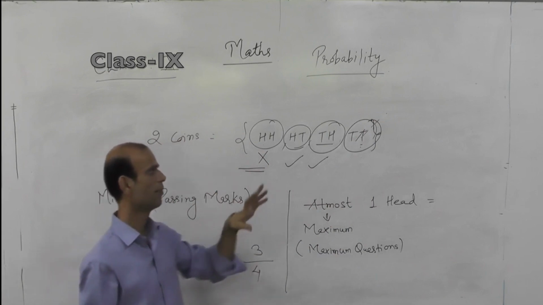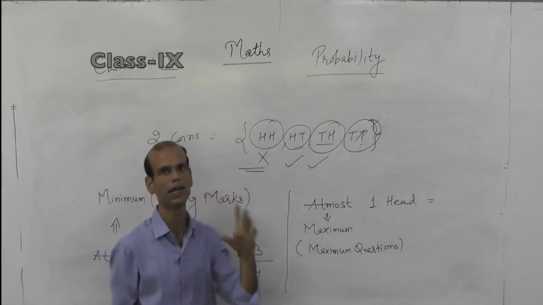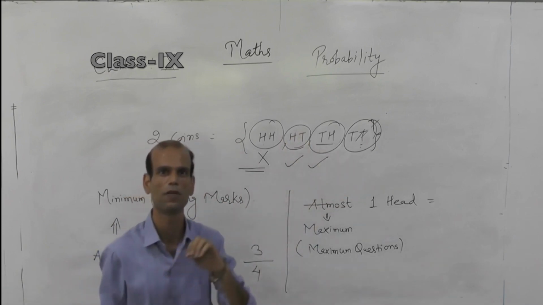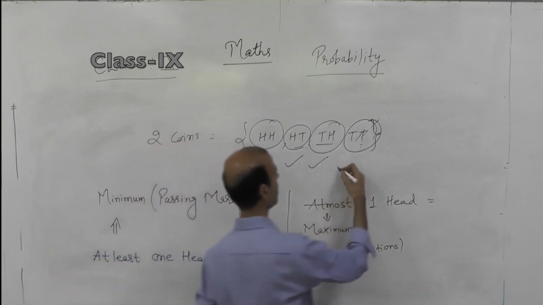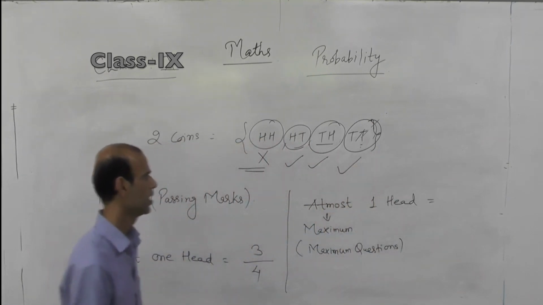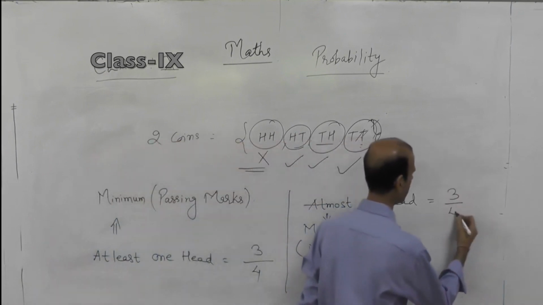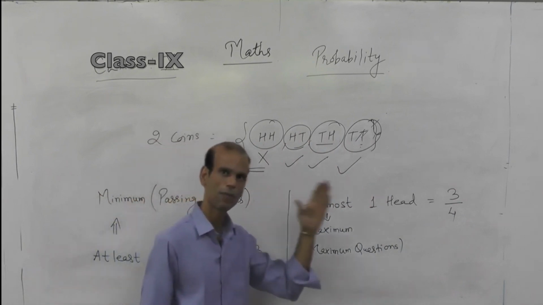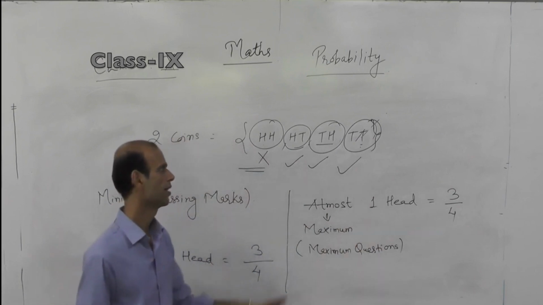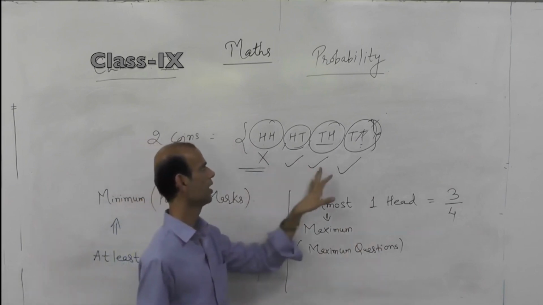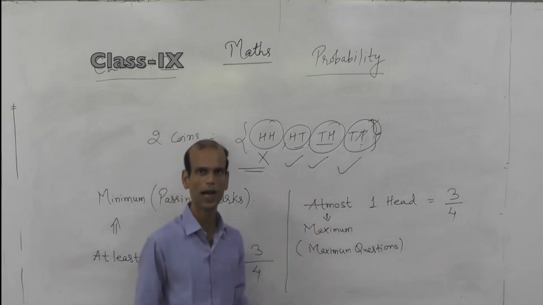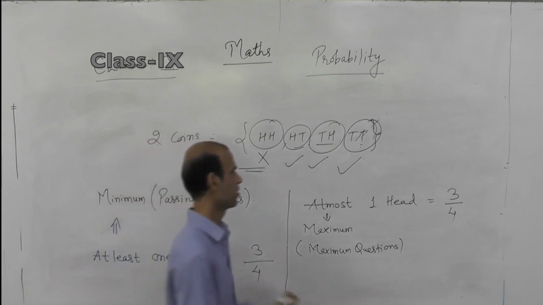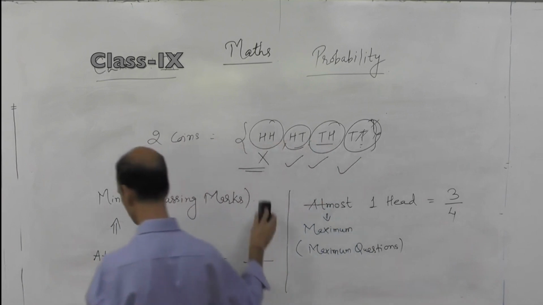So at most, what did we have to have? Only one head was required, so this has fewer than one head, which means 0 heads are present. So it will also be our favorable case. So the answer will be 3/4. At most means at most one head, fewer than one is also fine, and fewer than one means 0. So in this case there is no head, so it will also be considered as your favorable outcome. So similarly you may practice on 3 coins.